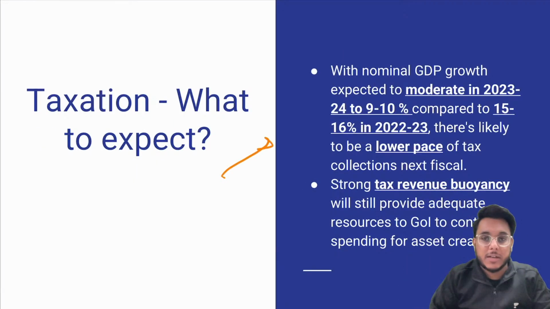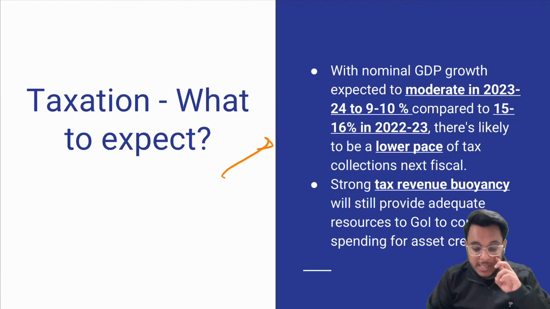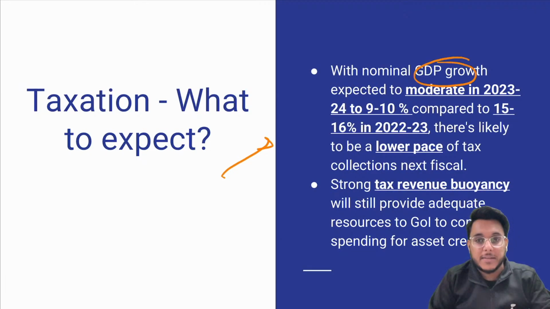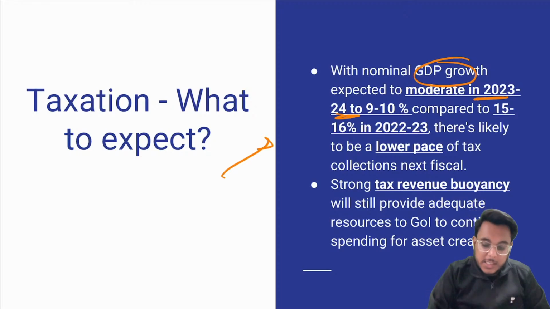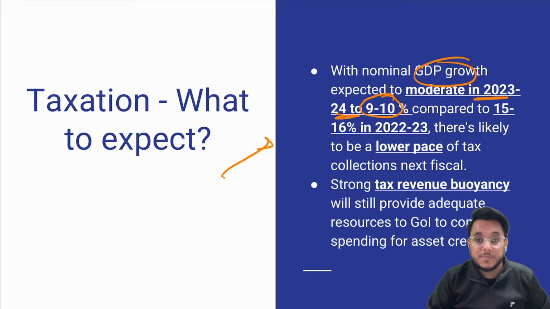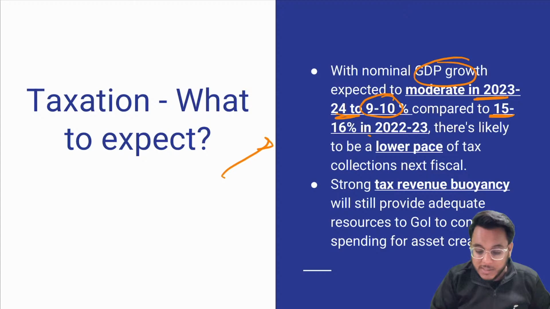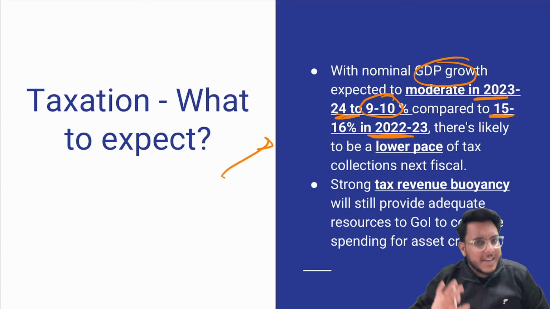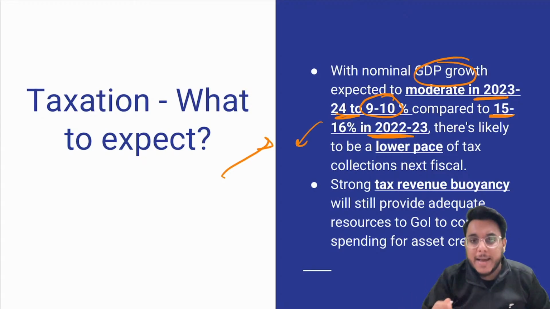But guys, there are other issues also. The GDP growth rate will moderate. GDP growth rate is expected to be around 9 to 10%. It was comparatively more, around 15 to 16%, earlier. It doesn't mean that it is more in absolute terms.